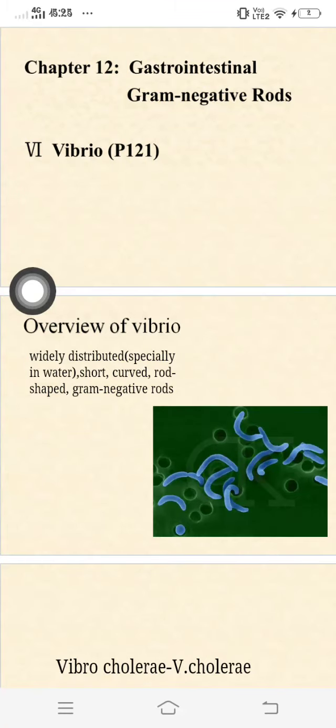Today we are going to see about Vibrio. In Vibrio, there are three species, that is cholerae, parahaemolyticus and vulnificus. But cholerae is the most important species, so we are learning about it. And the family is Vibrionaceae and the genus is Vibrio. So let us talk about Vibrio.